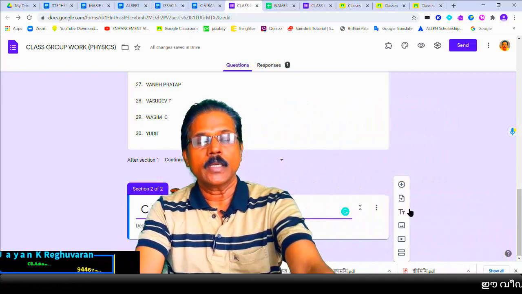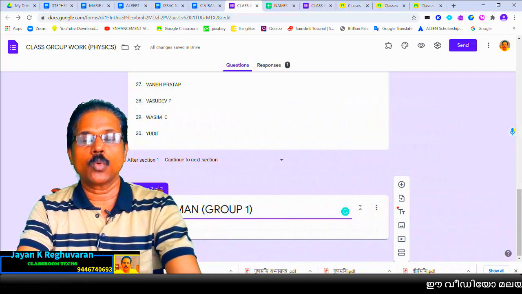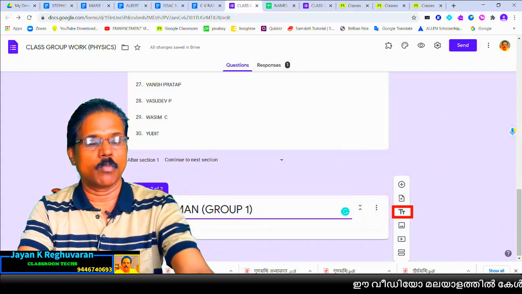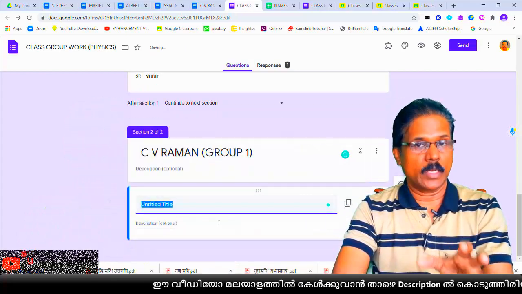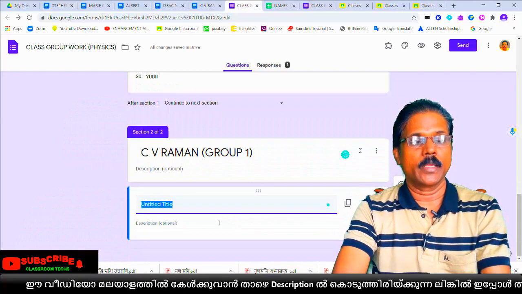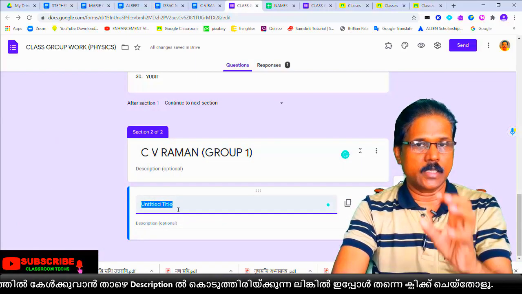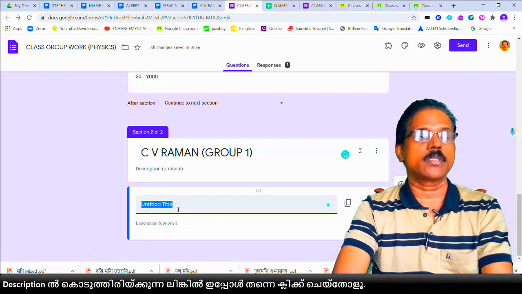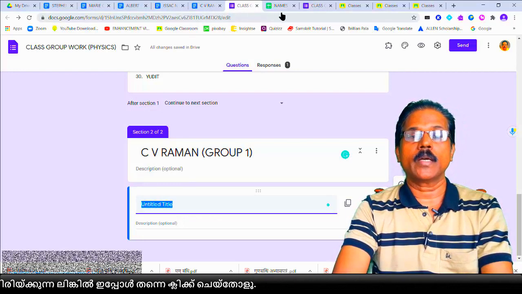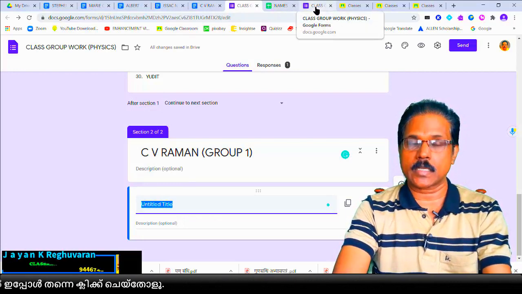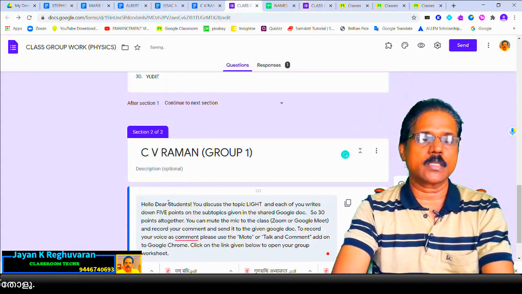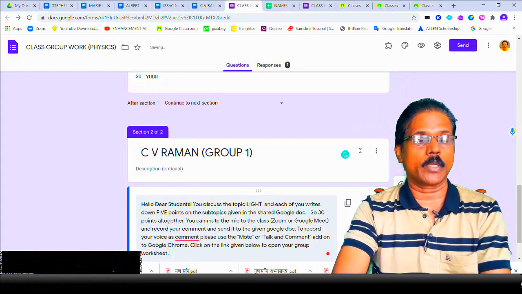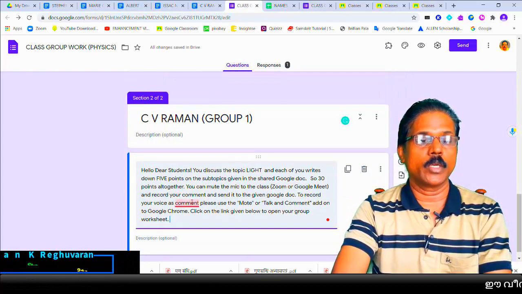To add this title you have to select this button in the toolbox. Simply click there. There you will get one title only. There in the title you type the instruction to the children. I have made the instruction for the children here. Instruction. You can make your own instructions according to your group work. Okay. I made it only to this.